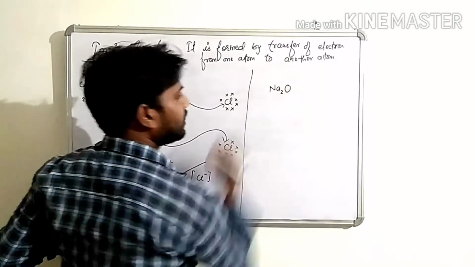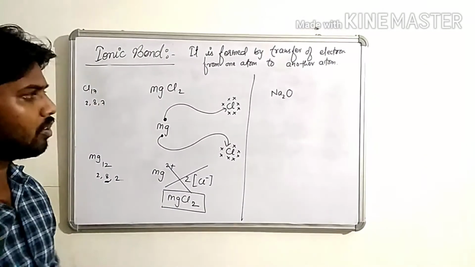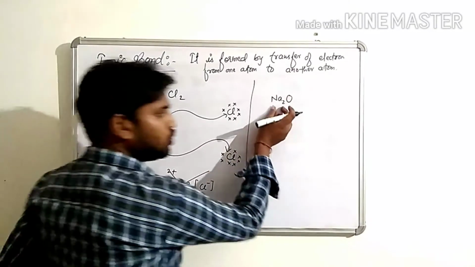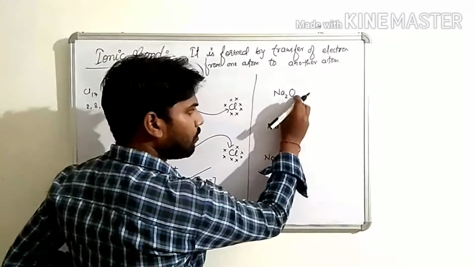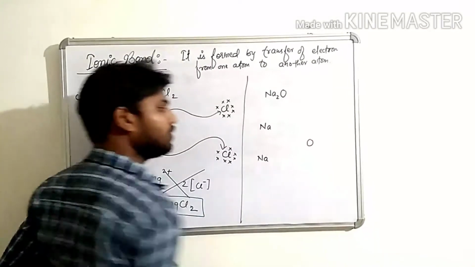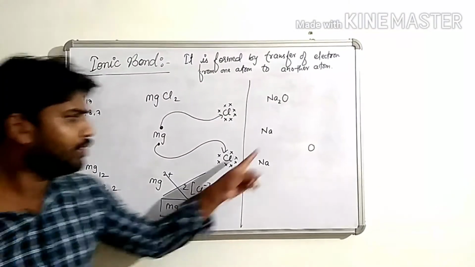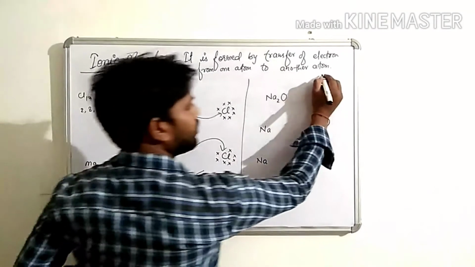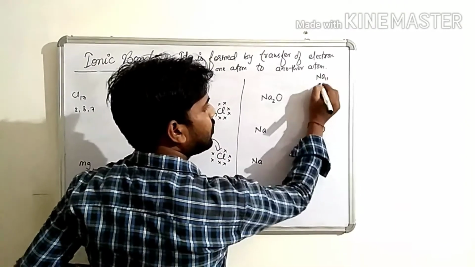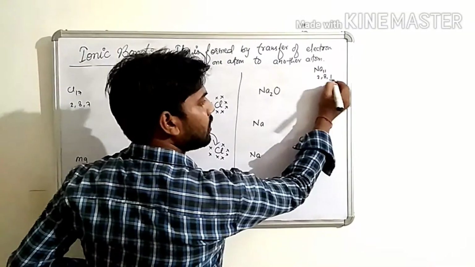Sodium oxide. See children, 2 sodium and 1 oxygen. Atomic number of sodium is 11, so 2, 8, 1.